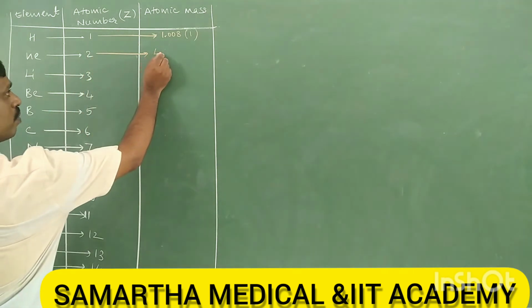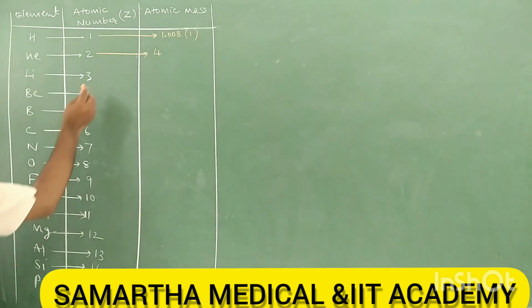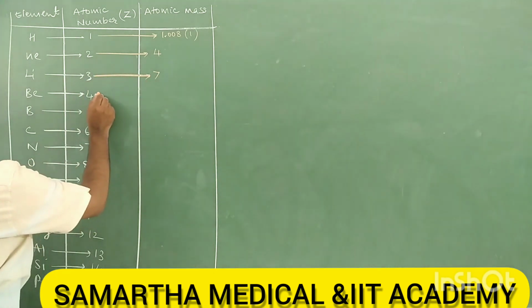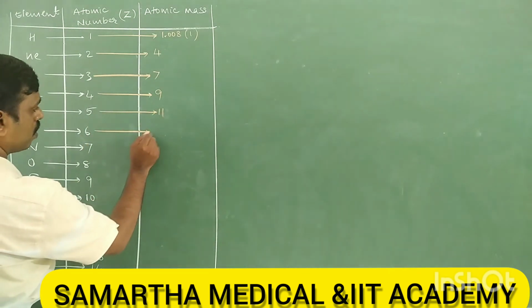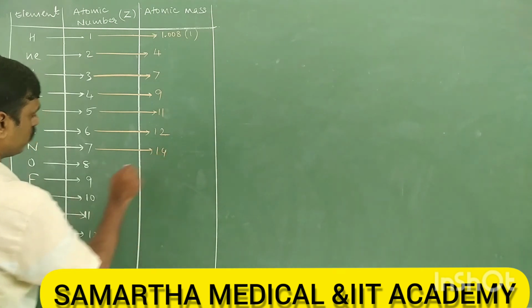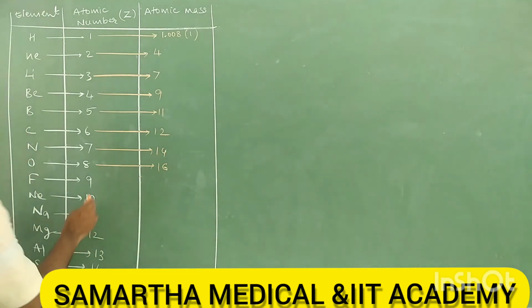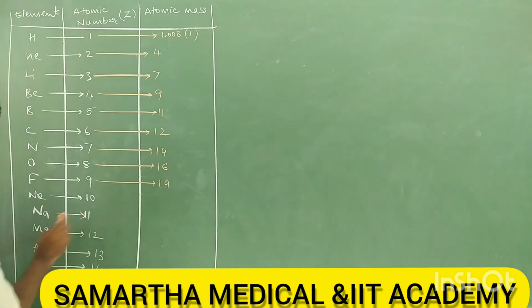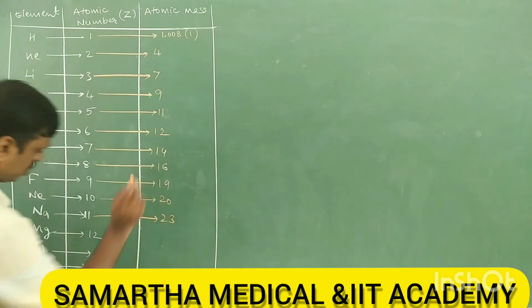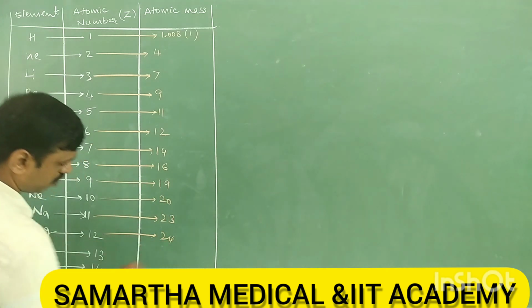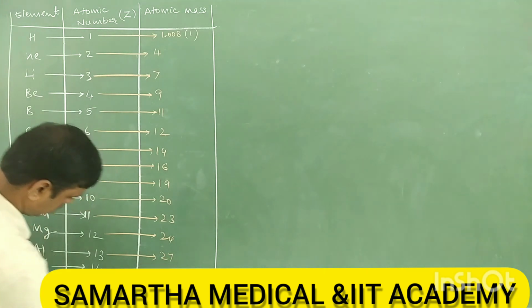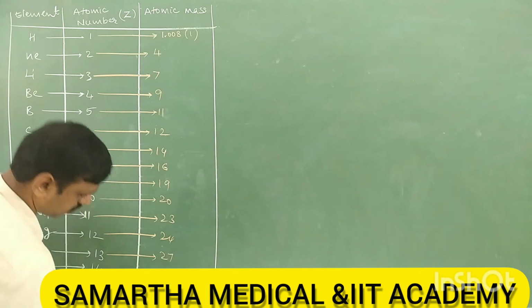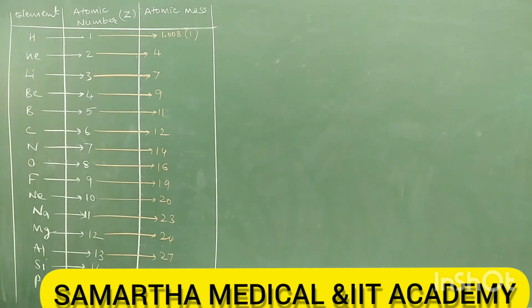Then helium, atomic mass is 4. Next lithium, it is 7. Beryllium 9, boron 11, carbon 12, nitrogen 14, oxygen 16, fluorine 19, neon 20, sodium 23, magnesium 24 approximately, aluminium 27, silicon 28, phosphorus 31. See students, you can remember easily.